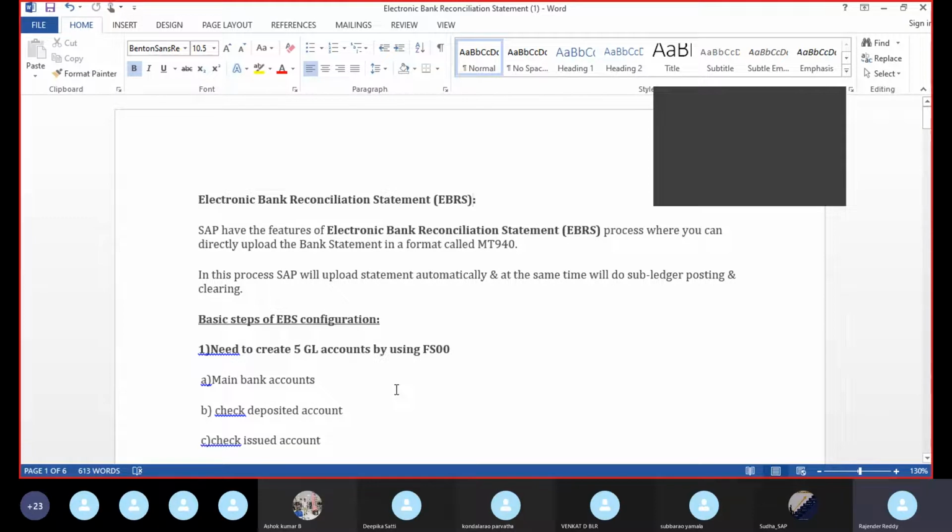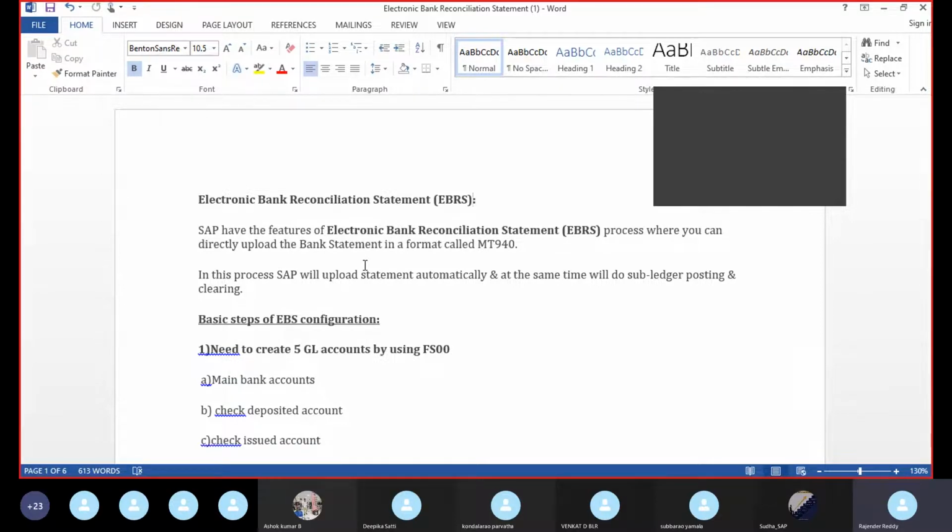See here, SAP has featured the electronic bank statement process where you can directly upload the bank statement in the format called MT940. In this process, SAP will upload the statement automatically, and then the ledger posting will be cleared. That is what I told you.